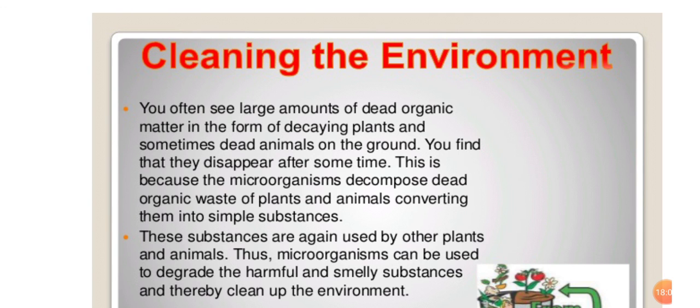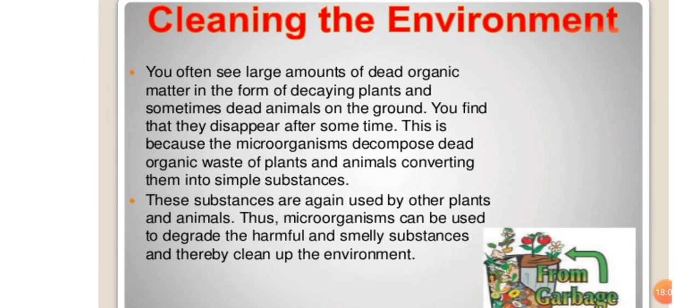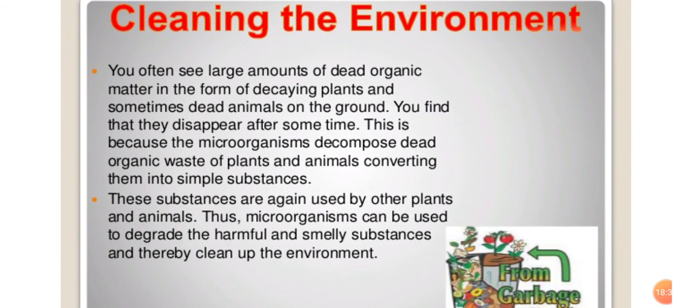Some commercial uses of microorganisms: they produce wine, alcohol and vinegar, right? In medical uses, microorganisms help to produce antibiotics and vaccines. Then they increase the soil fertility and clean the environment. In this way, they are helpful to us.